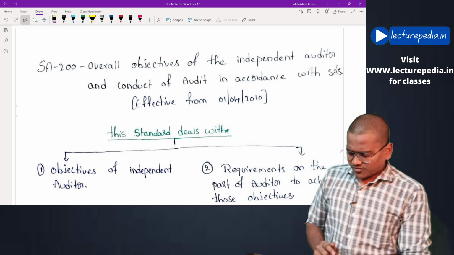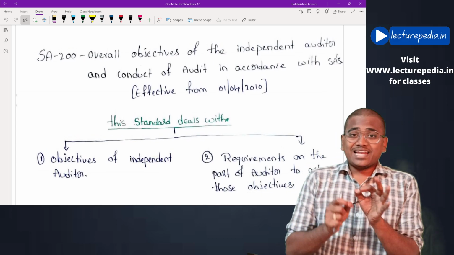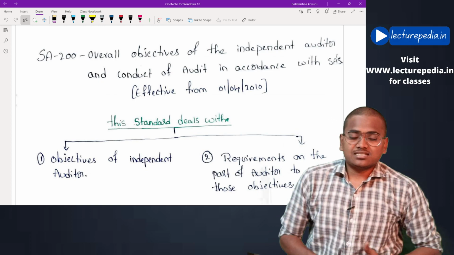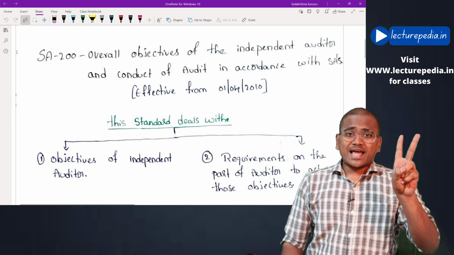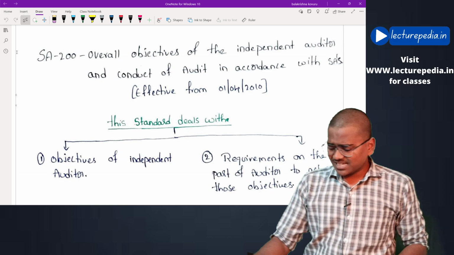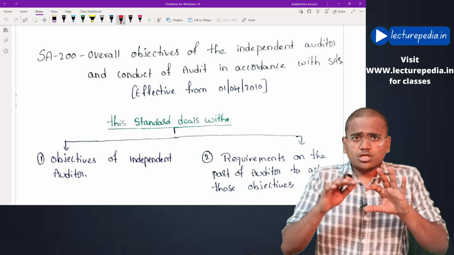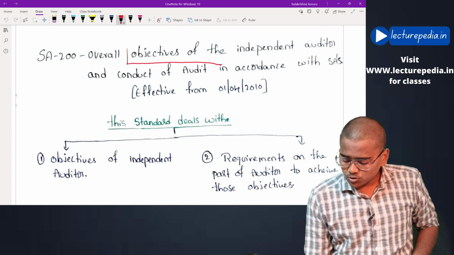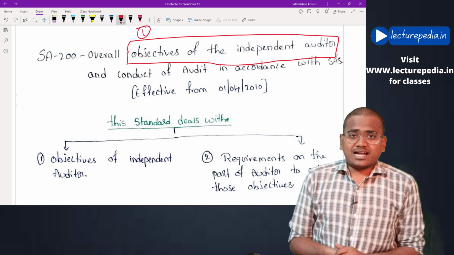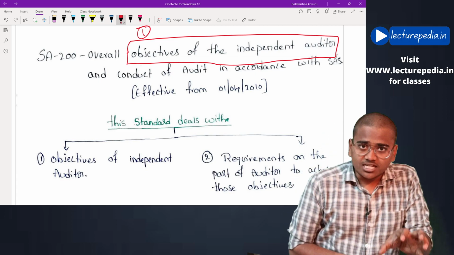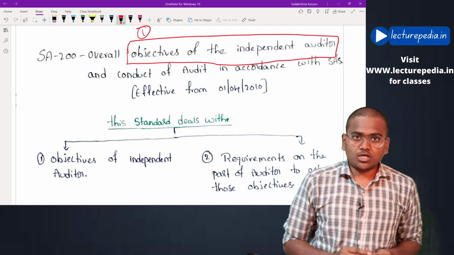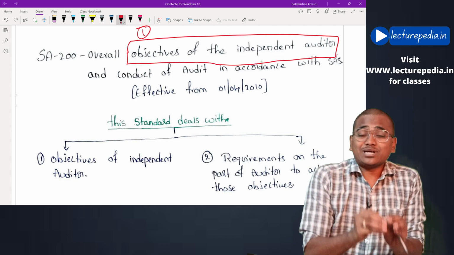So first of all, before discussing the standard, I'll explain what will be covered in this SA 200. Basically there are two aspects that we will be discussing. By seeing the name of the standard, you'll easily understand that the first one is objectives of the independent auditor. While conducting audit of financial statements, there are certain objectives that have to be achieved by the auditor. What are those objectives? That will be discussed by SA 200.